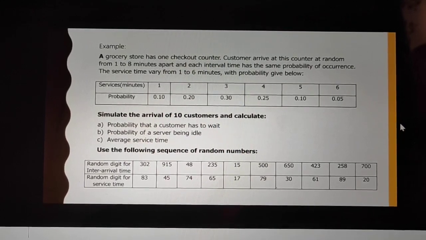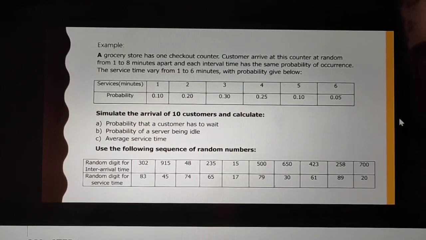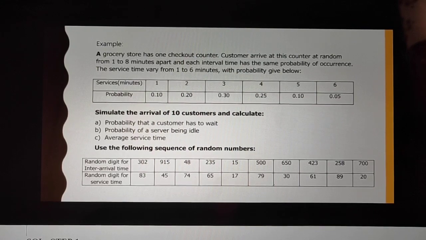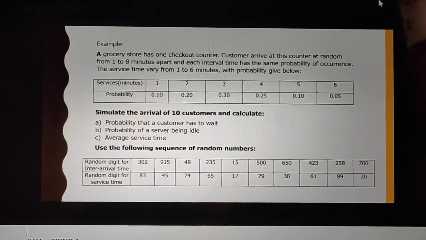Hello guys, today I am going to discuss a very important concept in modeling and simulation, that is the single channel problem. Here some data is given, and using the concept of random numbers we have to find out some answers. So we will see how we can proceed to use random numbers to find our answer.